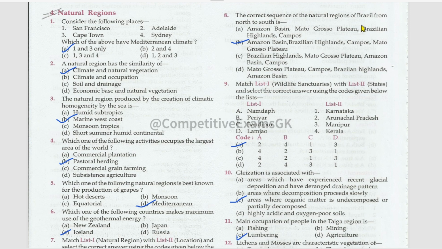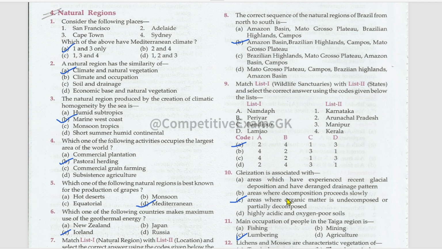The correct sequence of the natural regions of Brazil from north to south is Amazon Basin, Brazilian Highlands, Campos, Mato Grosso Plateau. Another matching: list one of the wildlife sanctuaries and list two of the states. Namdapha, located in Arunachal Pradesh. Periyar Wildlife Sanctuary, located in Kerala. Bandipur Wildlife Sanctuary, Karnataka. Loktak Wildlife Sanctuary in Manipur.